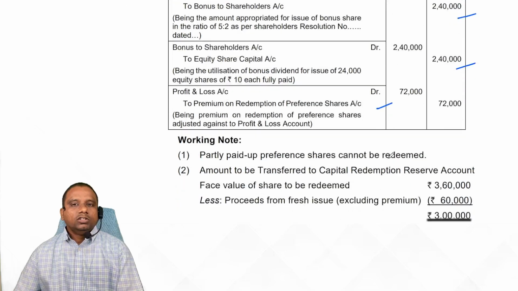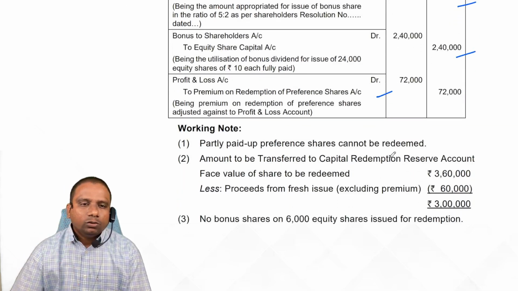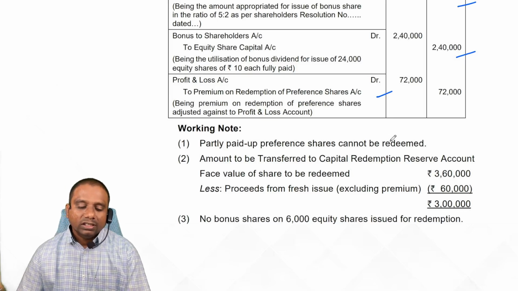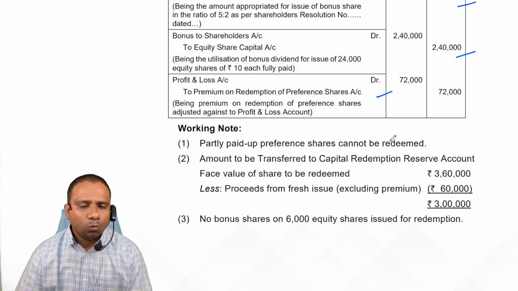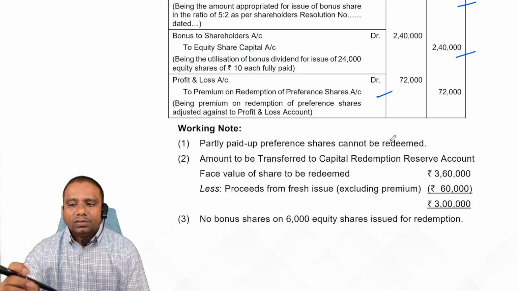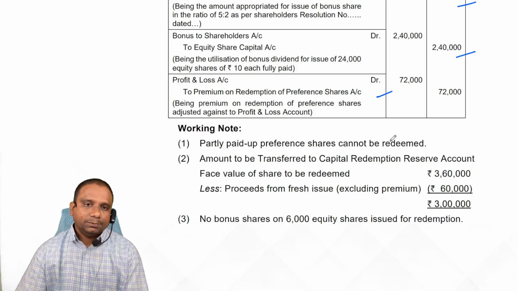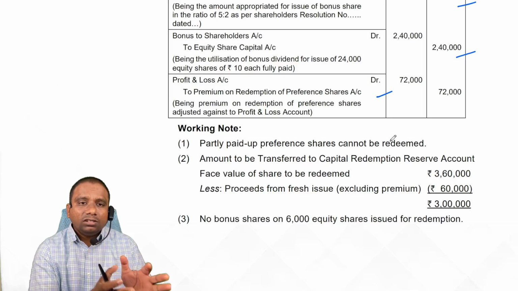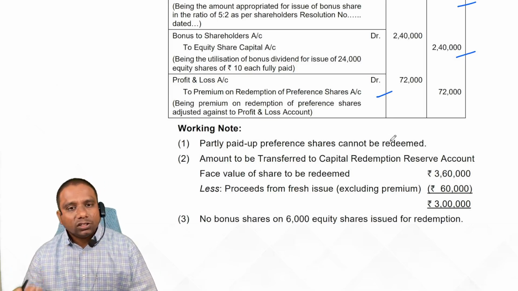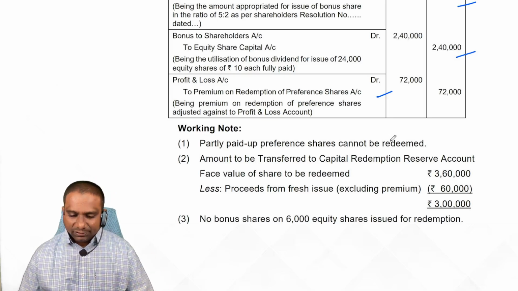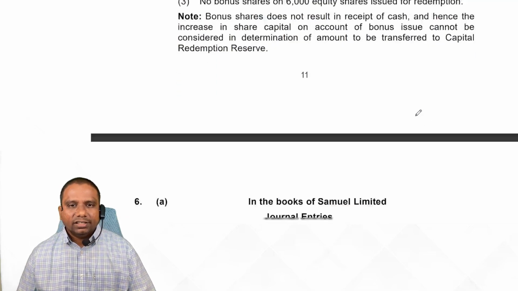This is the problem, student. So we are expecting for January 2025 a question from redemption of preference shares. So be careful, students. In case of redemption of preference shares, two things are very important. One, capital replacement. Second, sources for redemption of preference shares. That means how you are collecting cash. We check on one hand capital replacement, on the other hand for redemption we need a fund, the cash balance, also we have to see. At the same time capital replacement also we have to check. Is it clear, students? These are calculations, you can check it.